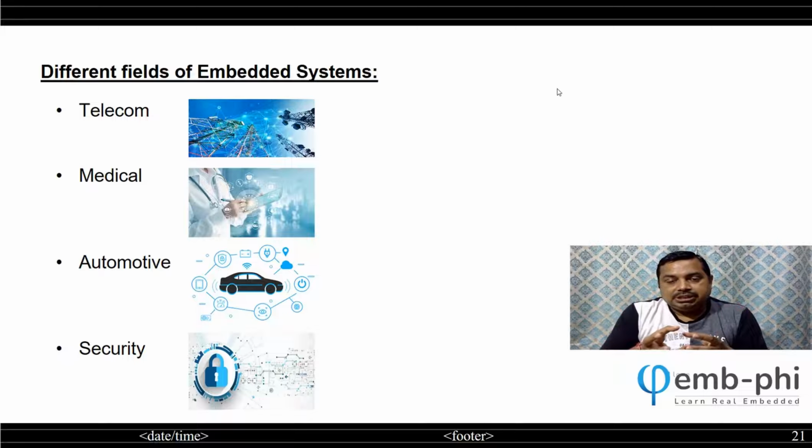Where the signal comes in, the BTS transfers it to the master switching center, and then that master switching center talks to another master switching center, which then talks to a BTS, and like that your call is transferred from one country to another, one state to another. And all of this is handled by embedded systems.